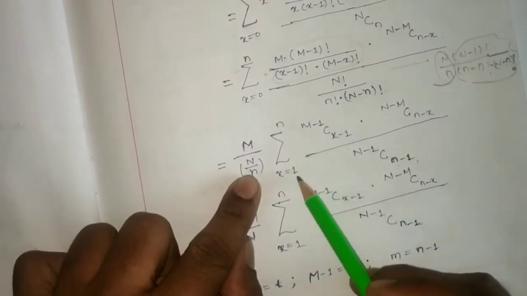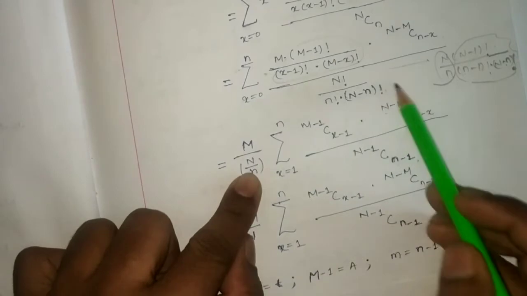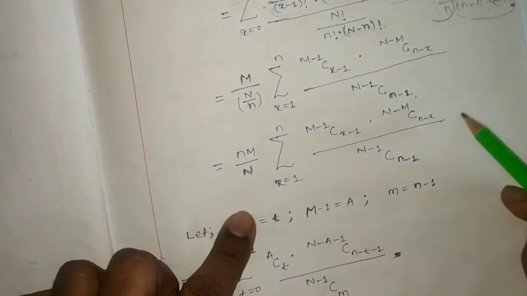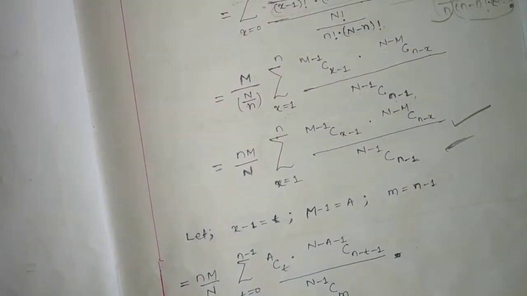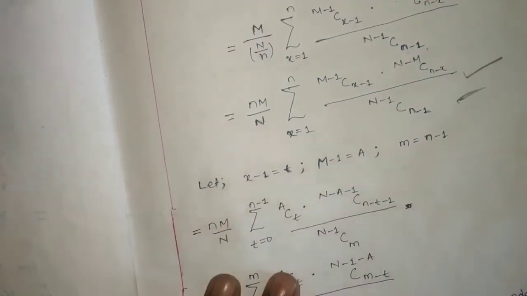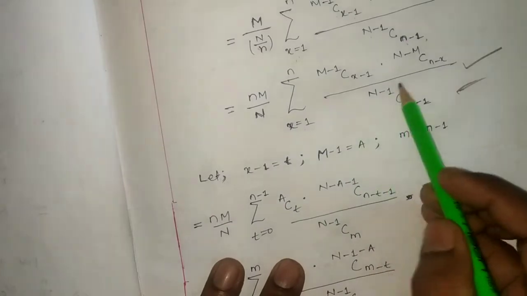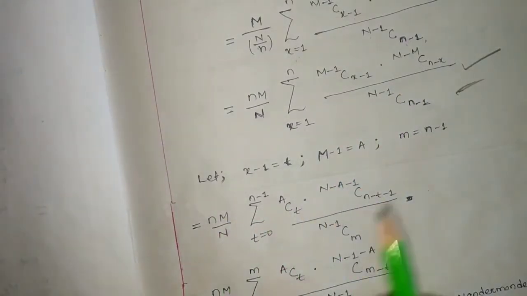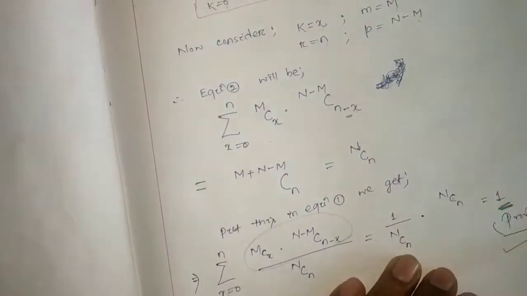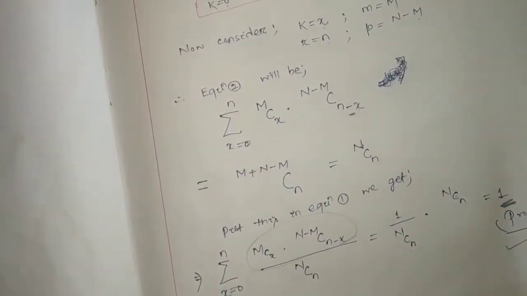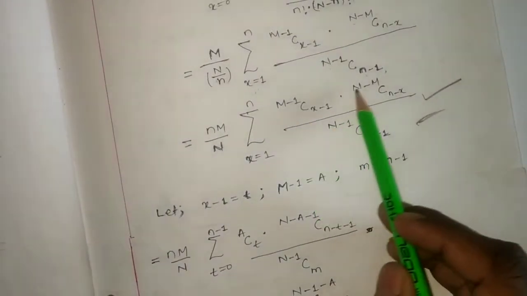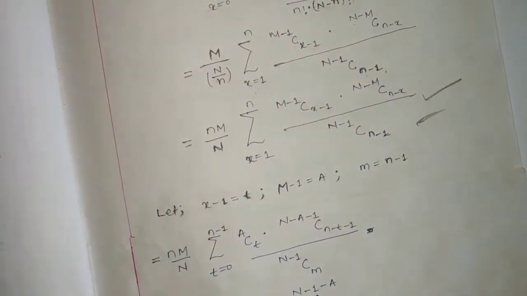So x equal 1 to n, and this much, same thing I have written. Up to this much we have completed. Here we are going to change somewhat to apply Vandermonde's identity. To apply Vandermonde's identity, I am going to change somewhat the notations whatever we have inside this summation. Let's see how.